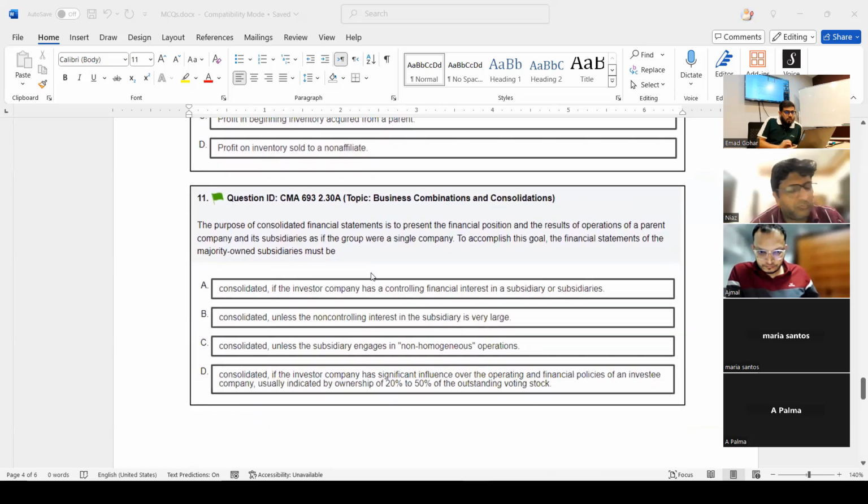11. The purpose of consolidated financial statements is to present the financial position and the results of operations of a parent company and the subsidiaries as if the group is a single company. You can add here the word single economic company. Economic, that is the main word. To accomplish this goal, the financial statements of the majority owned subsidiaries must be what?